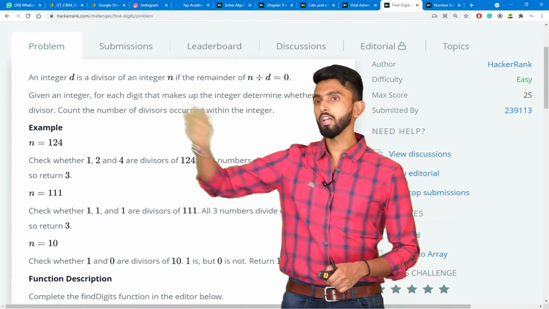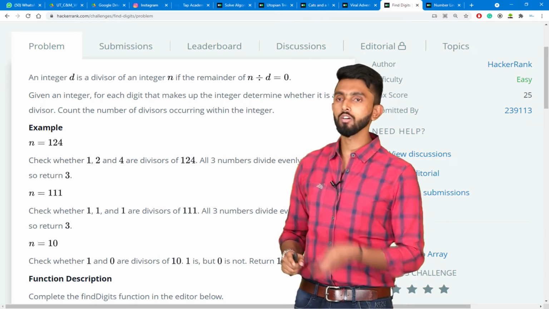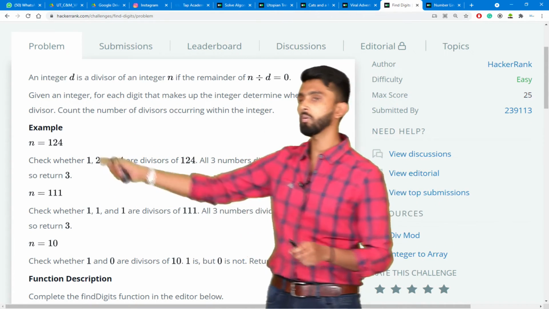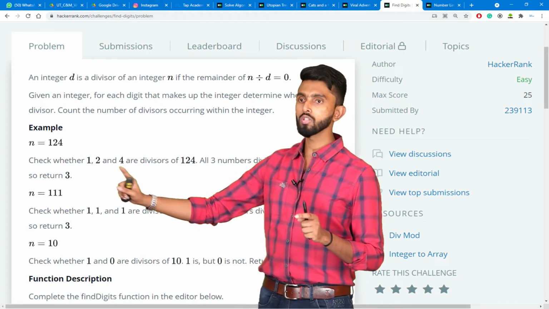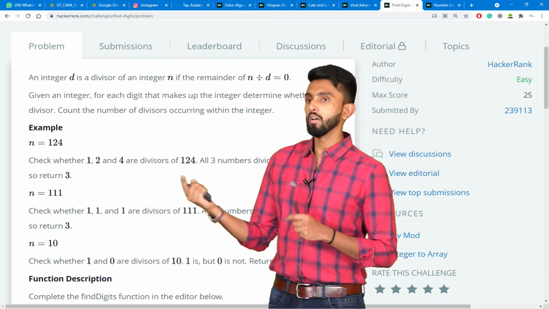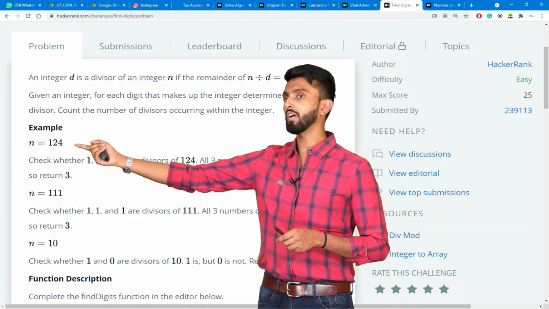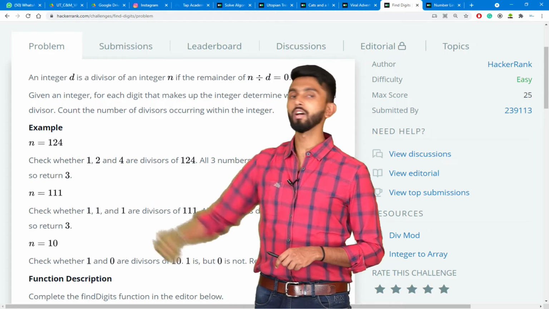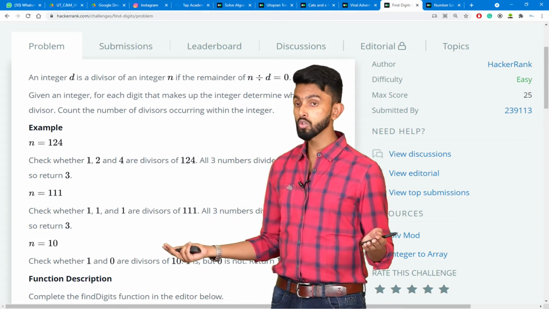Given an integer, for each digit that makes up the integer, determine whether it is a divisor. Count the number of divisors occurring within the integer. Example 124. 1 is there, 2 is there, 4 is there. These are the integers which make up that number. Now, can 1 perfectly divide 124? Yes, so 1 is a divisor. Can 2 perfectly divide 124? Yes, 2 is also a divisor.